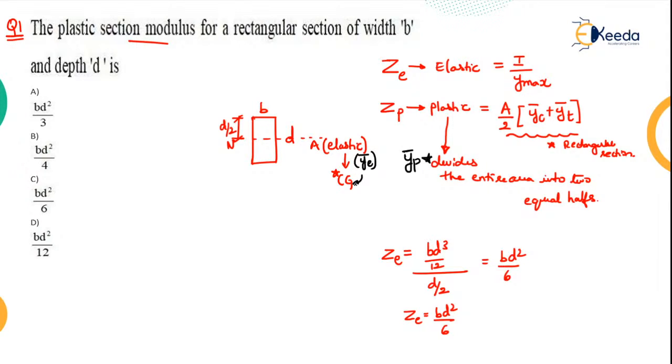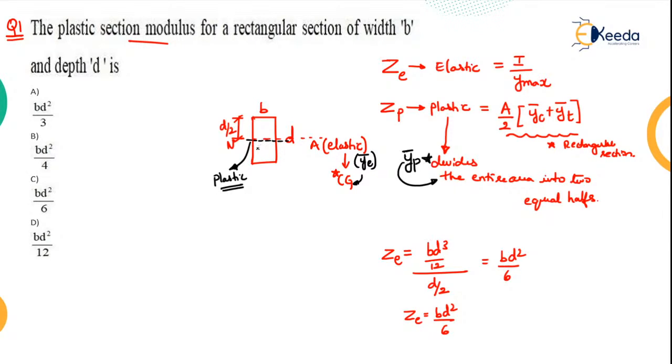So this passes through the CG, and this divides the entire section into two equal halves. Now, in this particular case, because the section is symmetrical, your plastic neutral axis will divide the area into two equal halves.